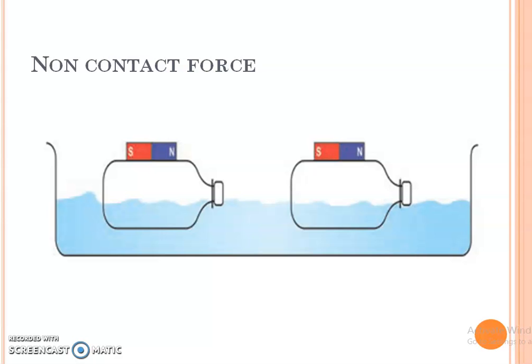If the north pole of one magnet is near the south pole of the other magnet, the bottles will head towards each other because unlike poles attract each other. Observe what will happen when the direction of the bottles is changed. We can observe the change in motion of the bottles without any direct contact. This means that there exists a non-contact force between the two magnets.